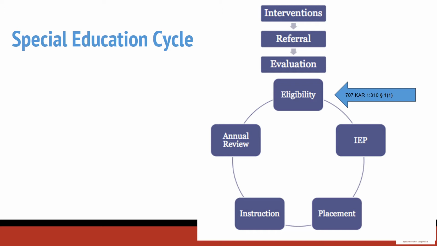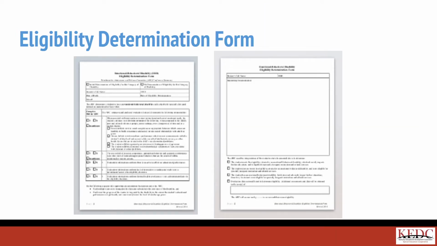After the evaluation has been completed, the ARC reconvenes to determine the student's eligibility for special education and related services. The ARC should utilize the Emotional and Behavior Disability Eligibility Determination Form during the ARC meeting to guide the discussion of the evaluation results and to document the eligibility determination.